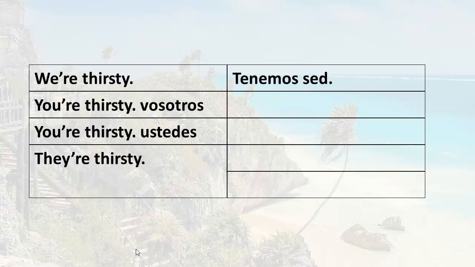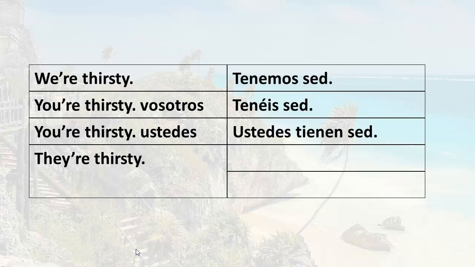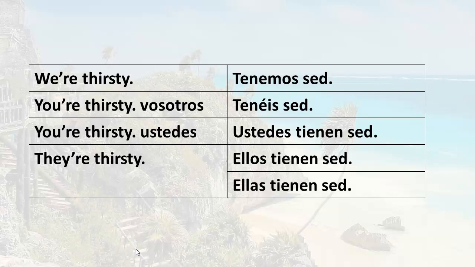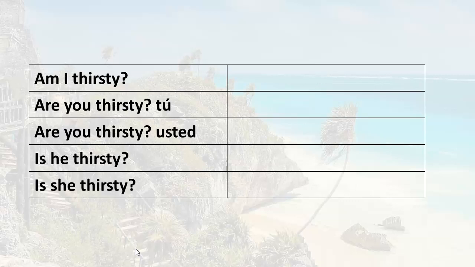We're thirsty. Tenemos sed. You're thirsty using vosotros. Tenéis sed. You're thirsty using ustedes. Ustedes tienen sed. They're thirsty. Ellos tienen sed. Or ellas tienen sed.